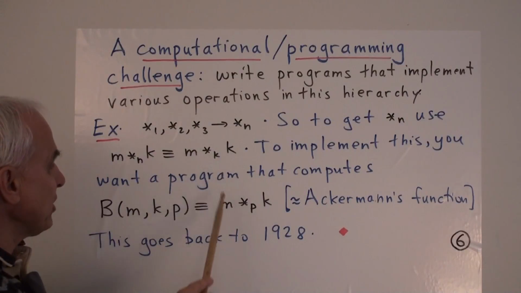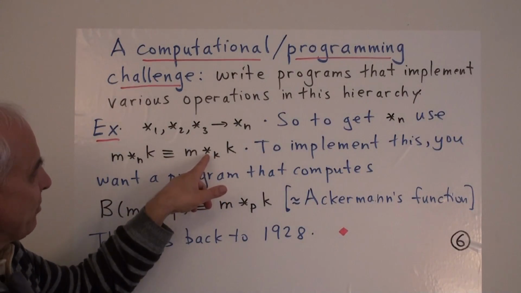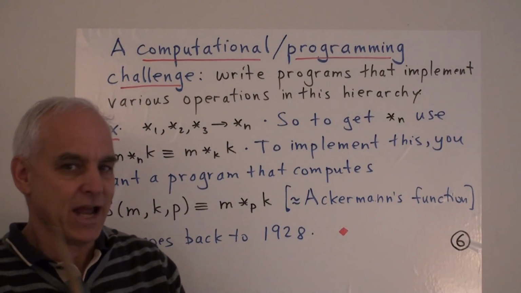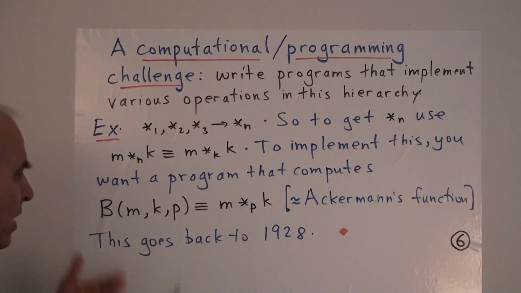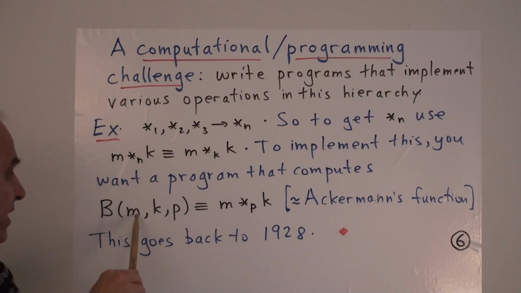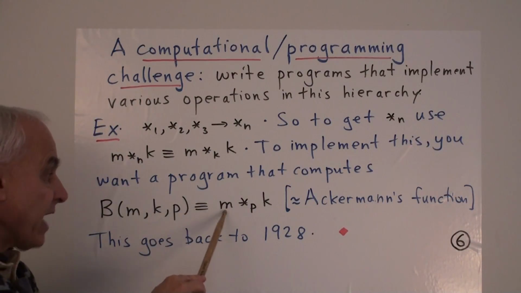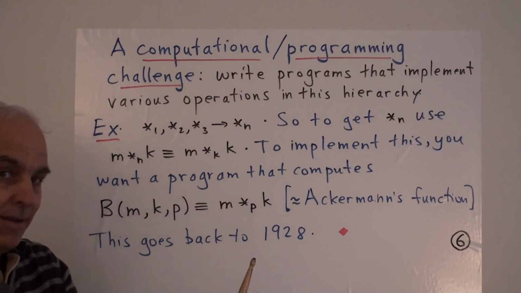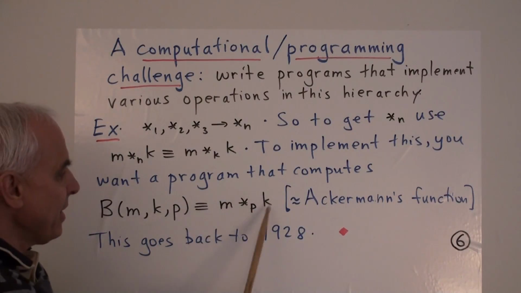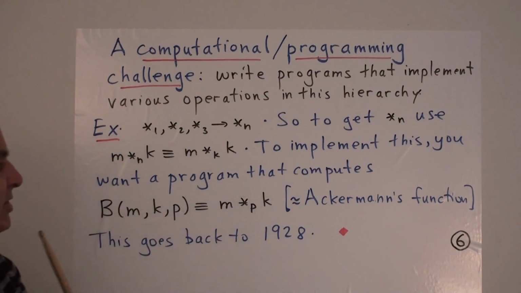And so to implement this, you have to have a program that allows you to compute all of the stars. You really need to have all of the stars at your disposal. We could say that in the following way: we really need a program that computes, for natural numbers m, k, and let's say p, the product m star p k. Right? We want to be able to do that kind of general computation.